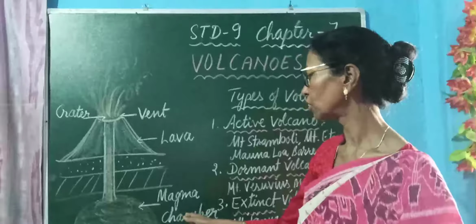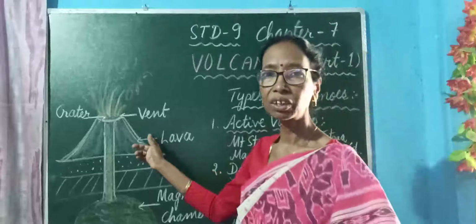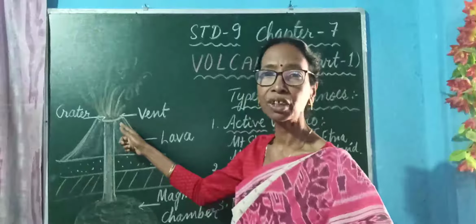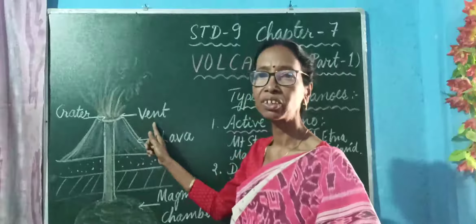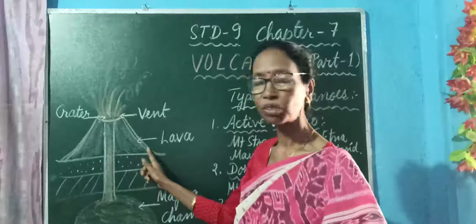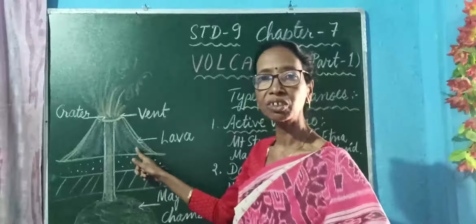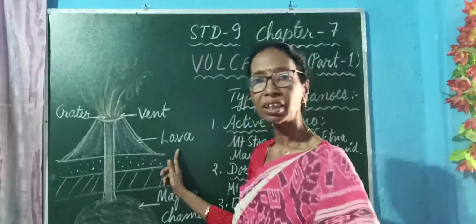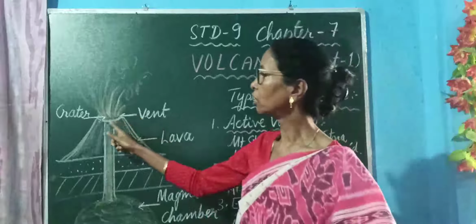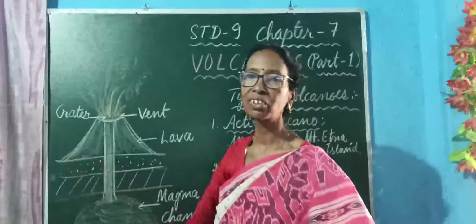Below the earth's surface there is the magma chamber. On the earth's surface, the opening through which liquid material comes out is known as the vent. And the rocky liquid material, when it cools and solidifies and is deposited on the surface of the earth, is known as lava. And the circular depression at the vent is known as the crater.